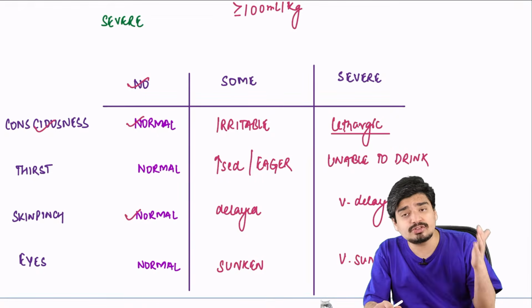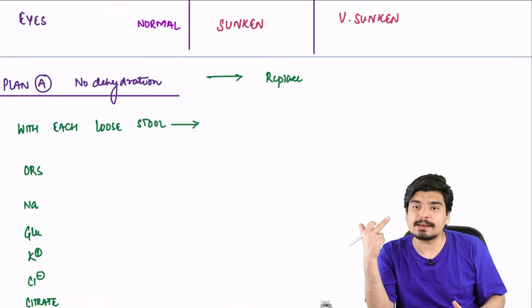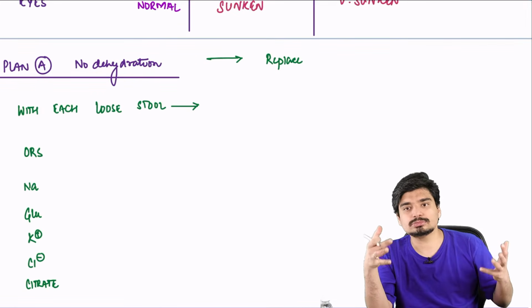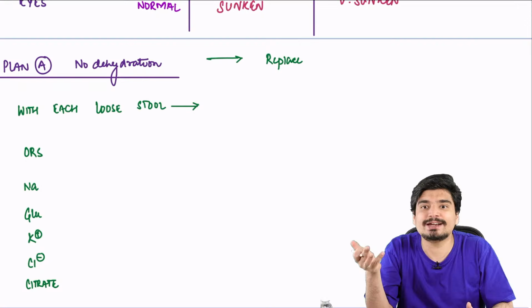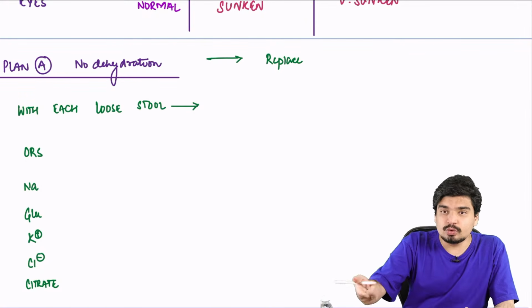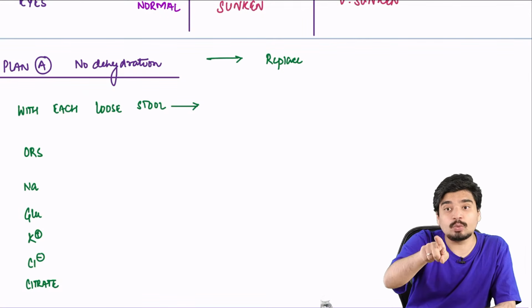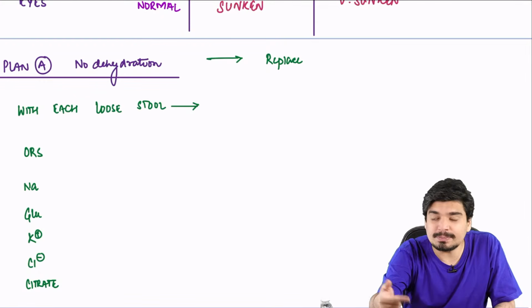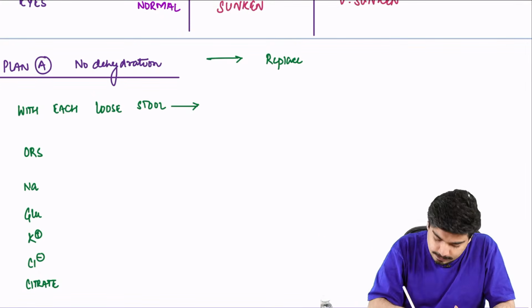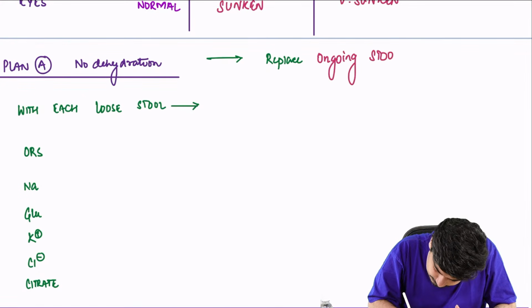So how do you manage this no, some and severe dehydration? Let's understand. We use 3 different plans: plan A, plan B, and plan C. We use plan A for no dehydration. If there is no dehydration, you don't have to rehydrate the child. So what is the goal? With every passing loose stool, he will lose some extra water, so he might go from no to some dehydration. You don't want that. So anytime he has a loose stool, you replace whatever water he has lost in that loose stool. So the goal in no dehydration is simple. You replace ongoing stool losses.